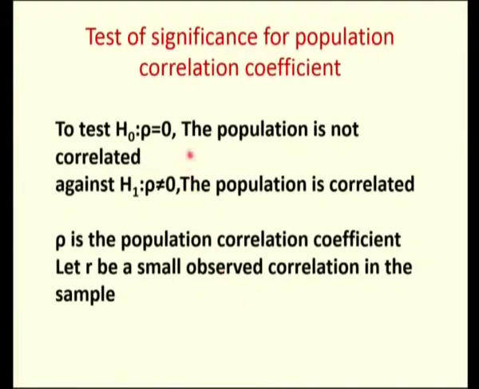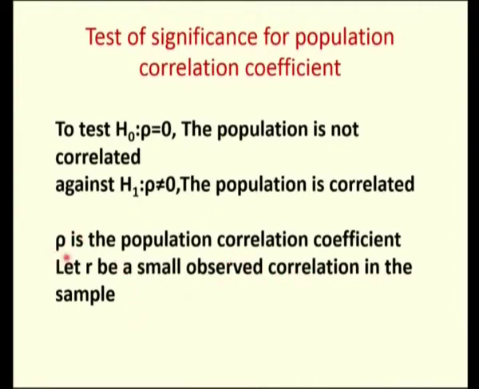So, next we will go upon the test of significance for population correlation coefficient. We are going to test whether the population values, that is the bivariate values, are correlated or not. If you take a bivariate value in my population, that is X and Y, and I want to test whether those two X and Y are correlated or not, you can have a Z test for that. So, H1 will be the population is correlated. Rho is nothing but the population correlation coefficient.